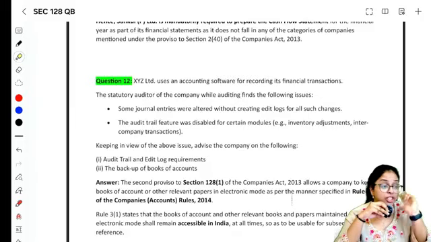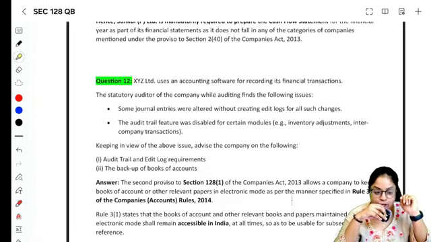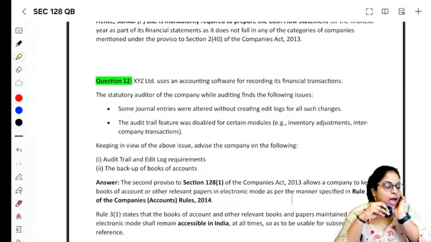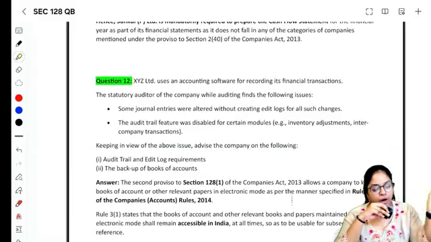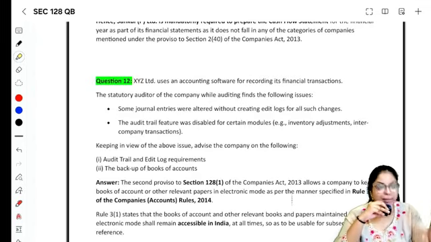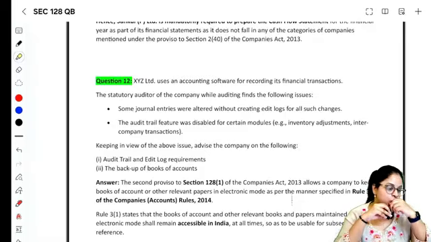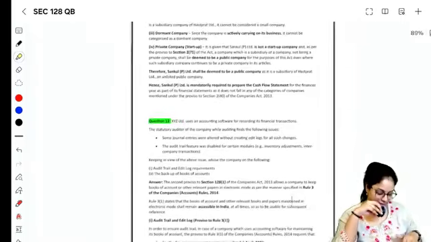The audit trail feature was disabled for certain modules. நீ disable பண்ணலாமா audit trail? No, throughout the year audit trail should be available. Keeping in view the above issue, advise the company on the following. Audit trail and edit log, they are very clear. Audit trail should be throughout the year. Edit log must be maintained. Backup எடுக்கணுமா? Yes. Backup daily basis-ல எடுக்கணும். India-ல located ஆயிருக்க servers-ல physical-ஆ backup store பண்ணணும். That only you will have to write it.